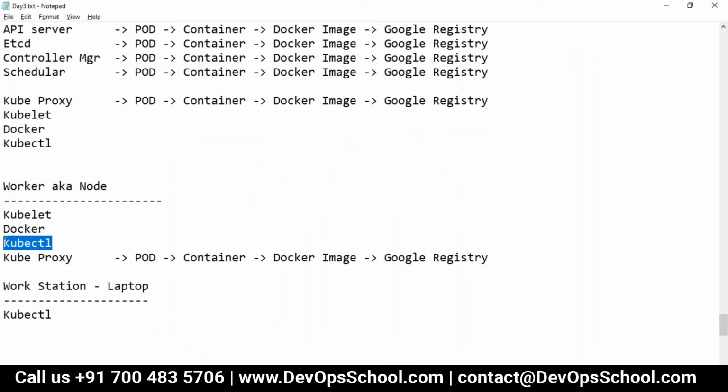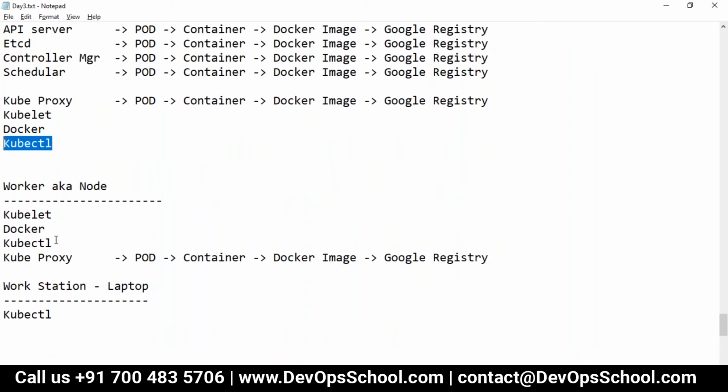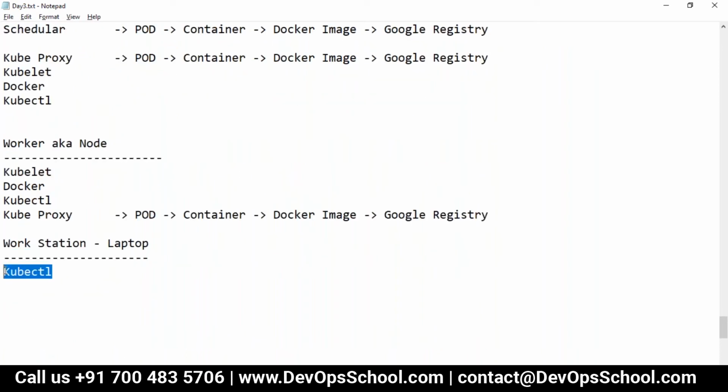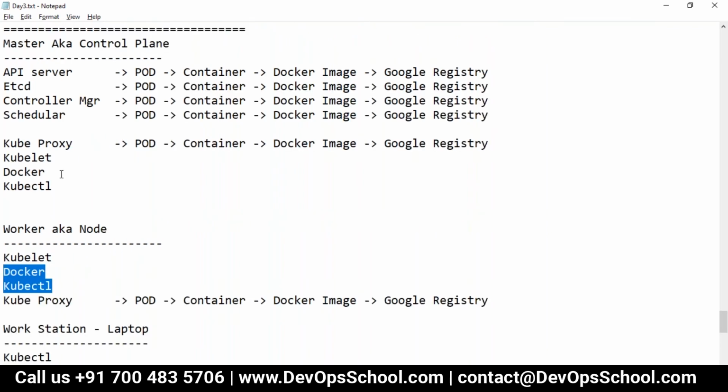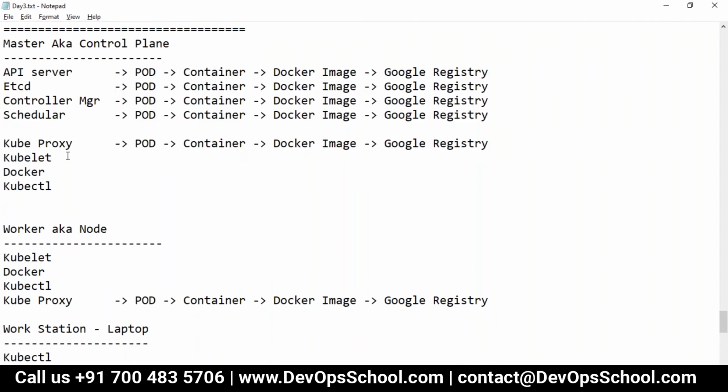Why? Because only using kubectl can everyone talk to the API server. Remember I said everyone, internal and external communications, has to be done through the API server, but through kubectl. So humans also use kubectl, worker components also use kubectl, master components also use kubectl to talk to the API server. So you need a kubectl. Now guys, these are the things that are done.